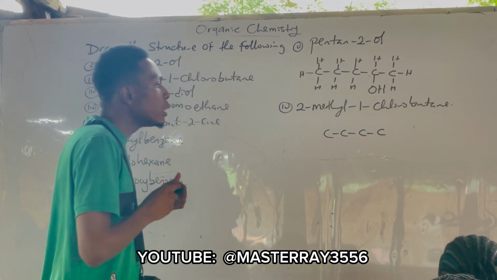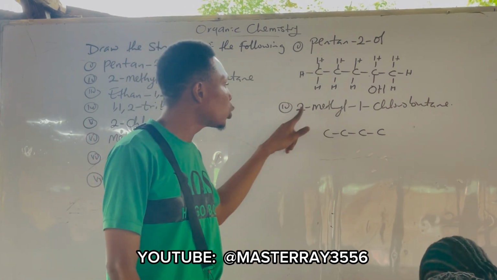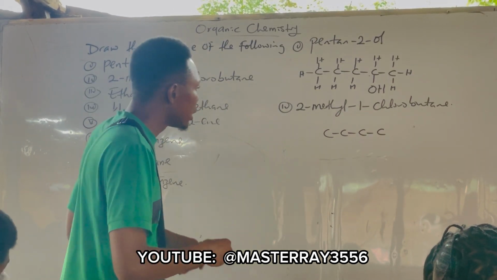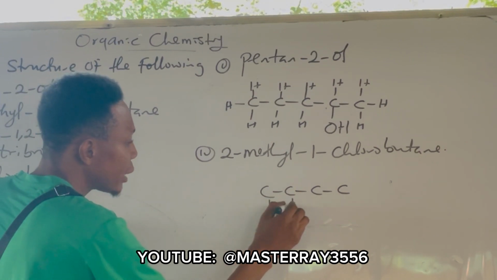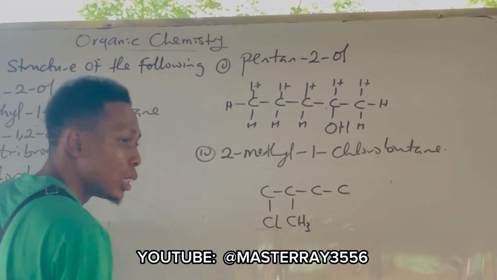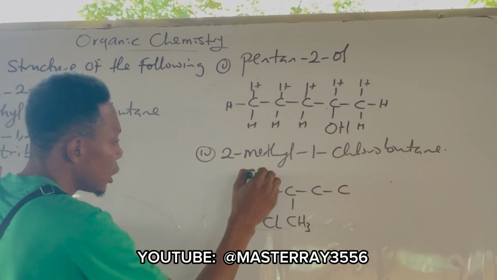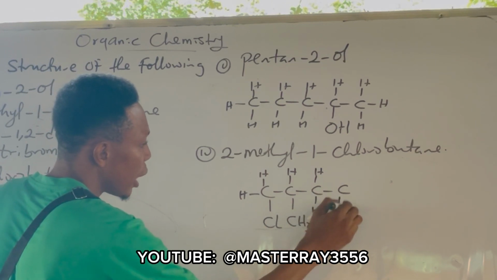Then you take note of the position of the substituents. Your methyl is attached to which carbon? 2. And your chloro is attached to which carbon? 1. So your chloro is on carbon 1 and methyl is on carbon 2. Then you place your hydrogens. So we have hydrogen, hydrogen, hydrogen.